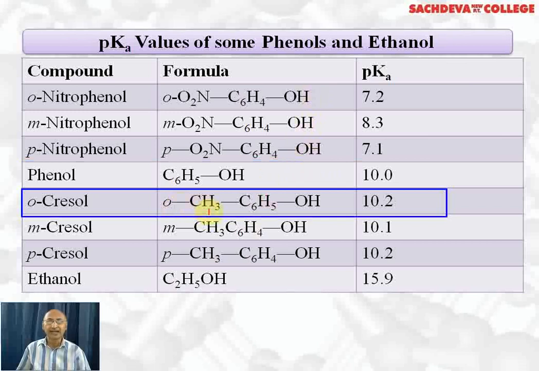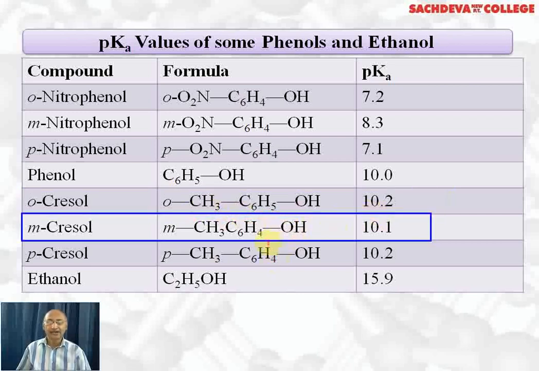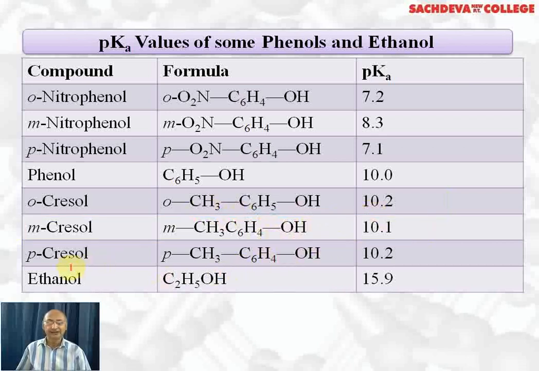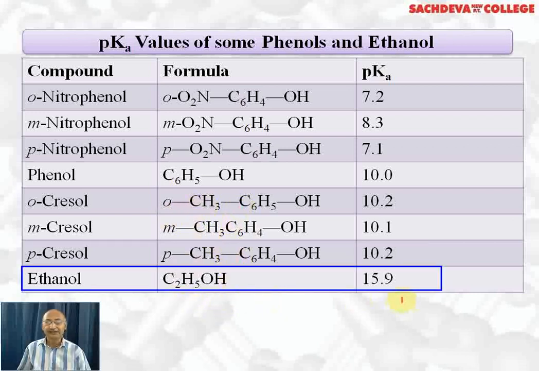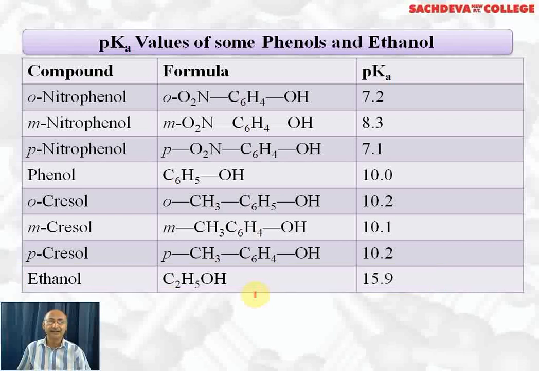Orthocresol has a methyl group at the ortho position, which is electron releasing. So orthocresol is less acidic than phenol. Metacresol is more acidic than orthocresol, and paracresol is almost the same in acidity as orthocresol. Ethyl alcohol is least acidic because its value of pKa is very high. Very high means very low acidic. That is the way of comparing the acidic character of phenols with alcohols.